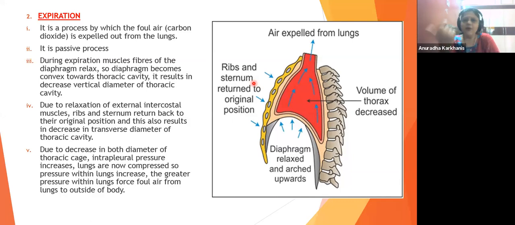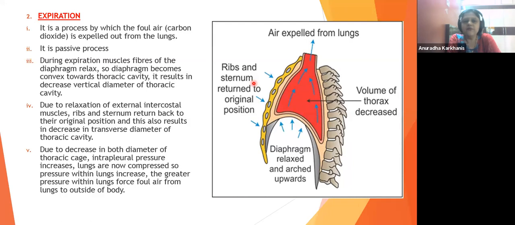So inspiration to some extent is an active process. It's a forceful thing. When we do yoga, we forcefully take in the air, so that involves activity. Active is equal to energy. Passive means no energy requirement. So see, expiration is a passive process.